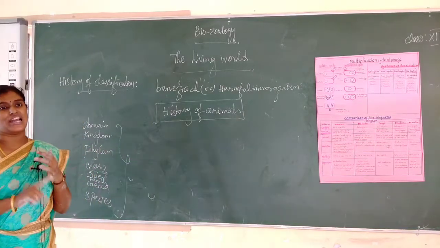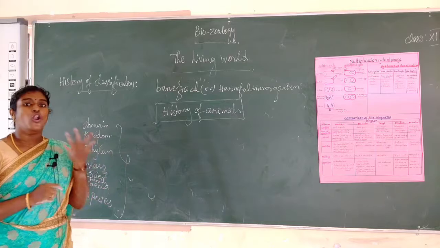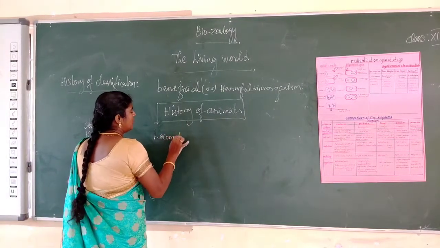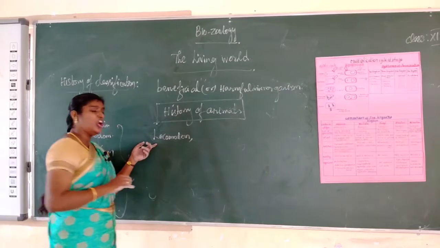First, the animals were classified based on locomotion.